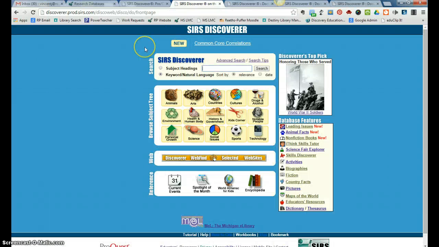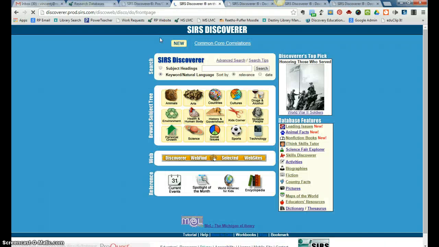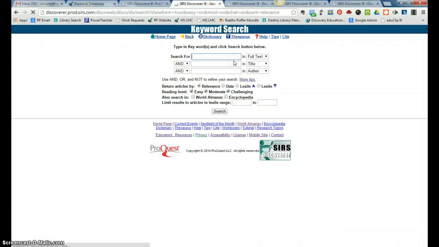All right, so hopefully you can see that in SIRS Discover, there are two ways that we can find information that will be helpful to us for this project. We can use the leading issues. If our leading issue is one of the topics covered, that's one way to get into information. Otherwise, we're going to click on the advanced search link, and we're going to use our Boolean search operators. And we might play around a little bit with whether we want our search terms searched for in the title of the article or in the full text. I think for this particular assignment, you're never going to want author because you're probably not going to have an author's name. Hopefully this gives you some ideas of how you can use SIRS Discover in your research.